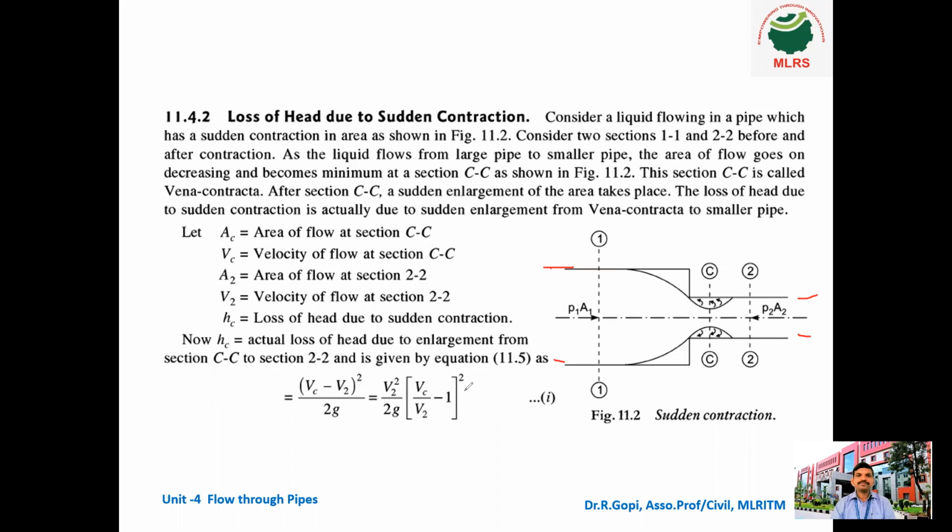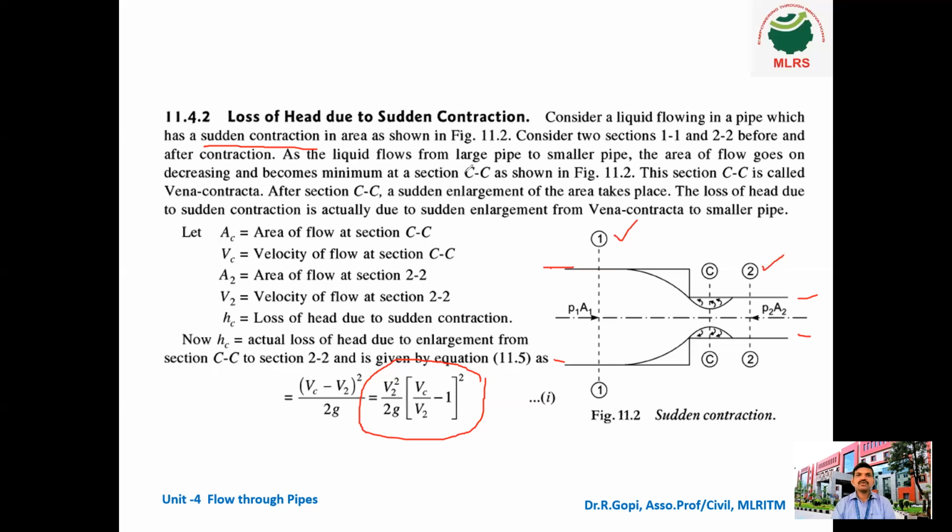So finally we got a formula: V2 square divided by 2G into (Vc divided by V2 minus 1) the whole square. So this is the formula. Consider a liquid flowing in a pipe which has sudden contraction in area, as shown in the figure. Consider two sections, 1 and 2, before and after contraction. So 1 is before contraction and 2 is after contraction.